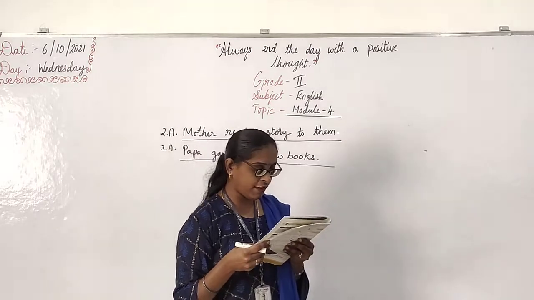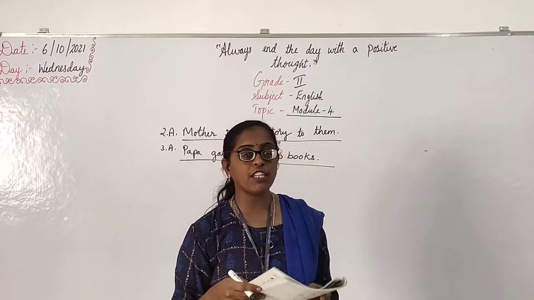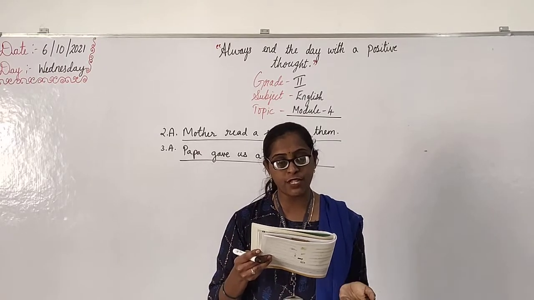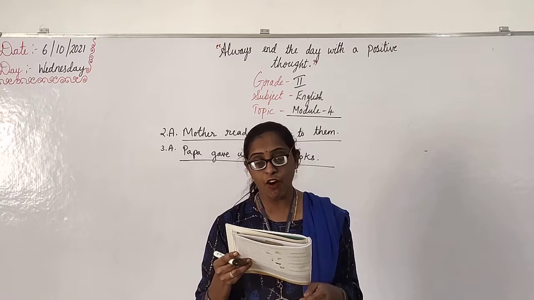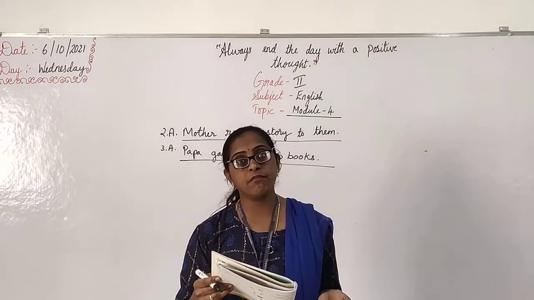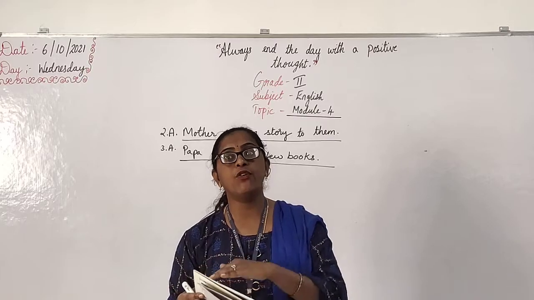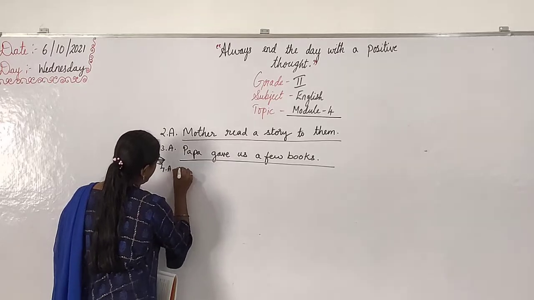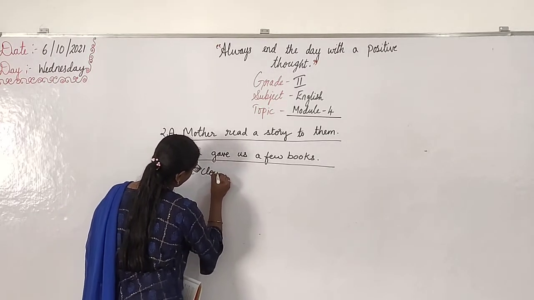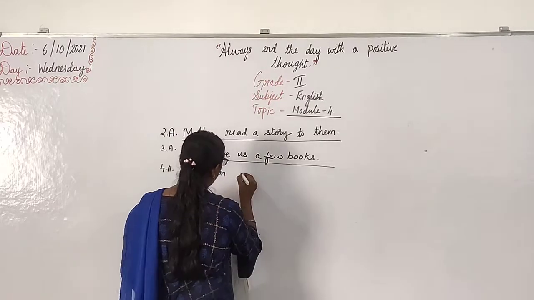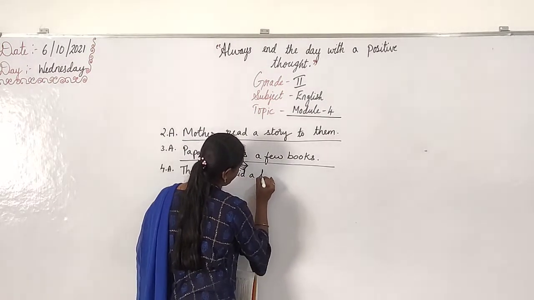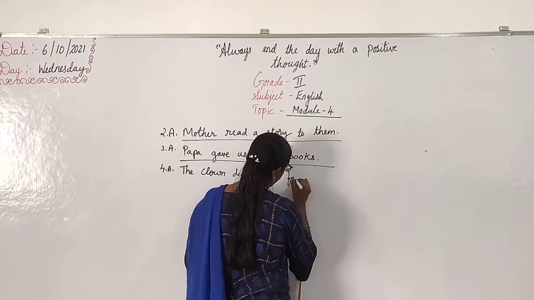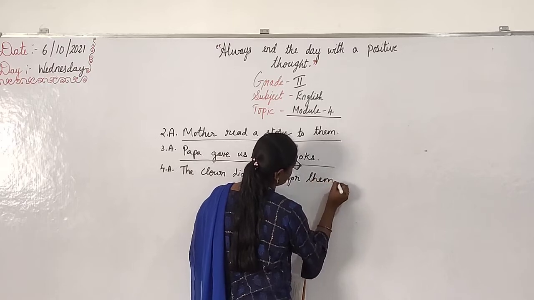Okay. Then next, the fourth one. The clown did a trick for the students. Write down: The clown did a trick for them. Instead of the students, you can use them. Okay, them is a pronoun. Instead of the students, them.